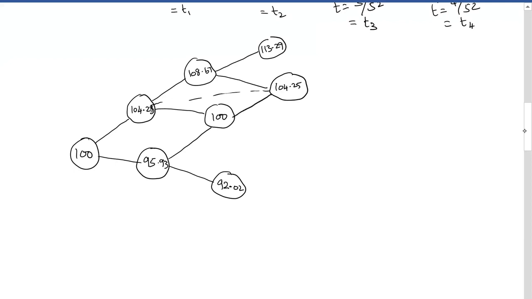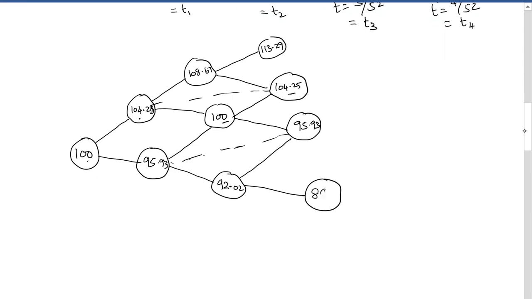From here, when it goes, it is something like 100 to here, the same 100 to here it goes, and down it will have the same level, this one 95.93, and that when you go up you will get this. If you go further, you will have 88.27, and one more level if you go, it is 118.11. This side it is the same.